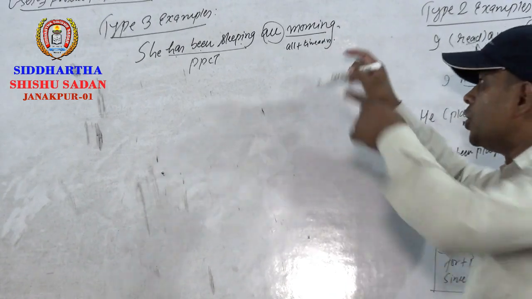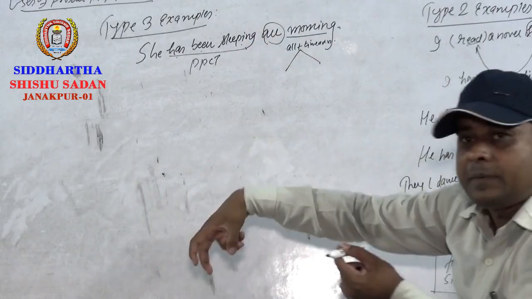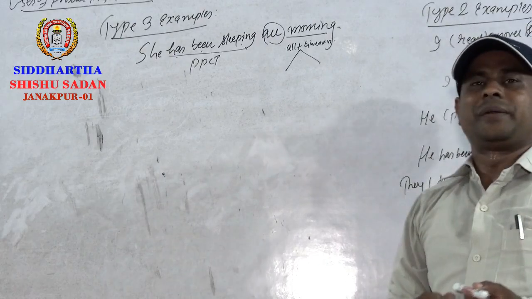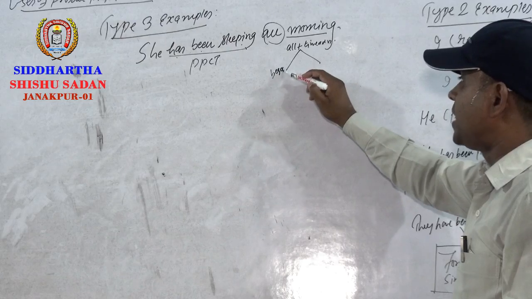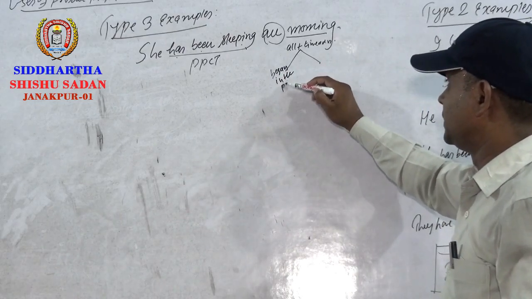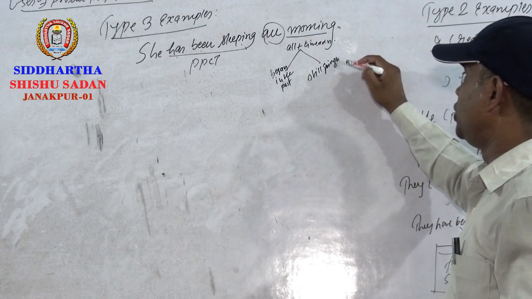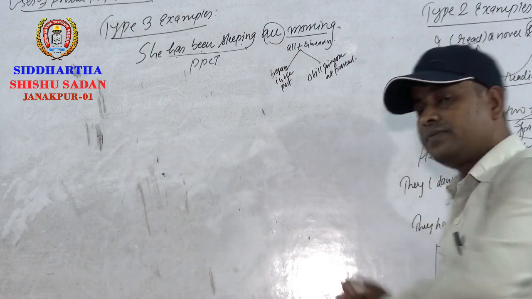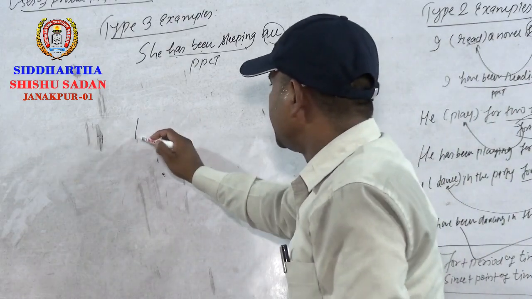Dear students, it denotes that this action started in the past and is still going on. The act of sleeping began in the past and is still going on at present. That is why this is in present perfect continuous tense.